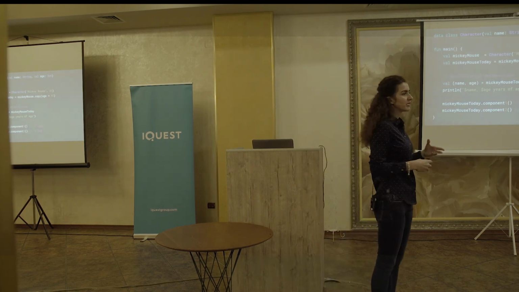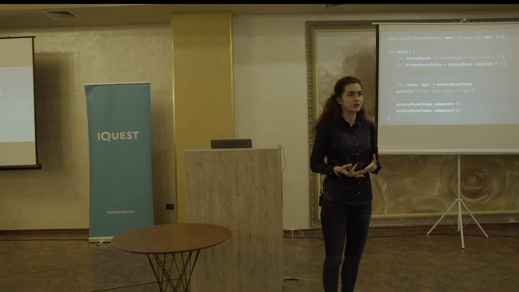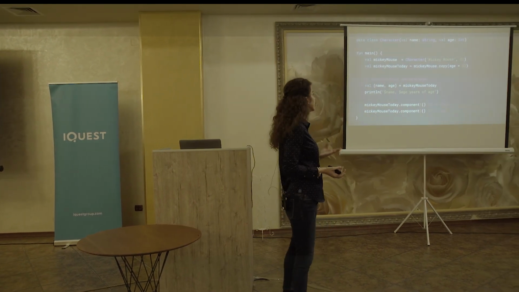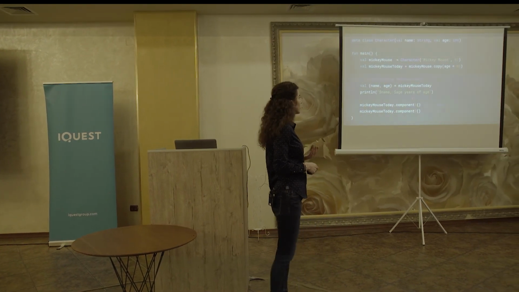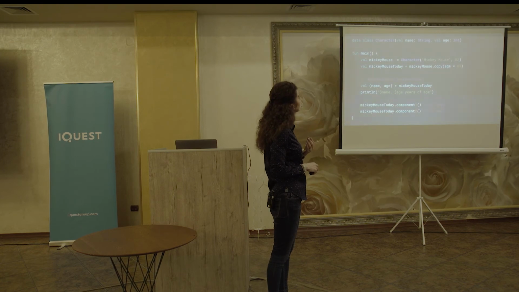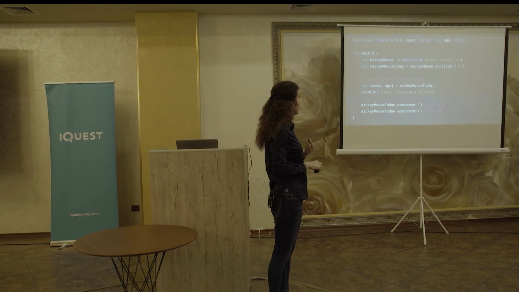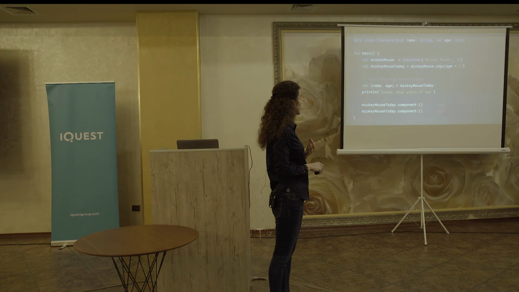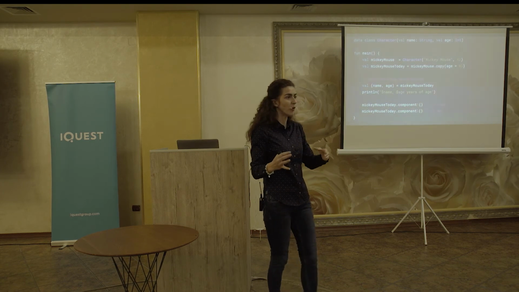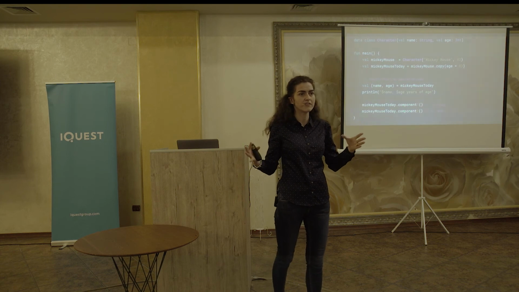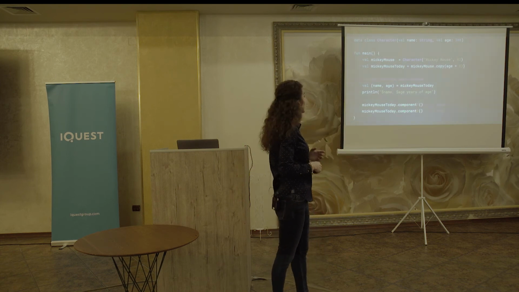Related to the component implementation, in Kotlin we have destructuring declarations. So we are able to get the values of the properties, name and age in this case, by using this notation. So we destructure the object based on its properties. I'm able to get the name and the age only by using this notation.